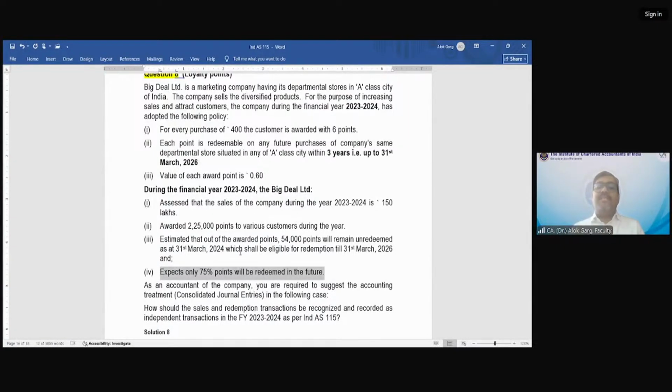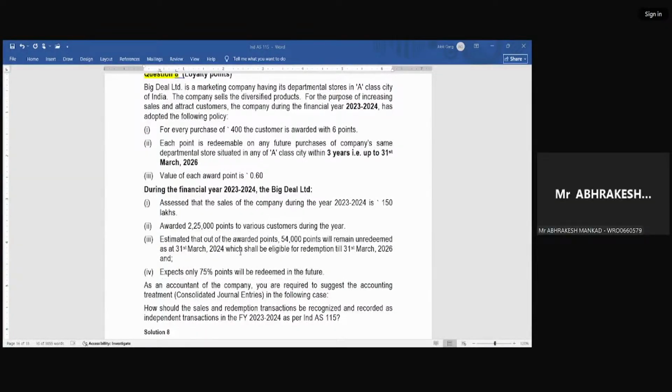And the company expects only 75% of the points will be redeemed in the future. So what does it mean? Do we need to take 75% of the entire 2,25,000, or 75% of 54,000? It is 75% of 54,000.